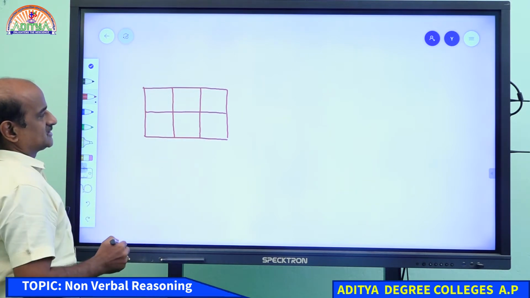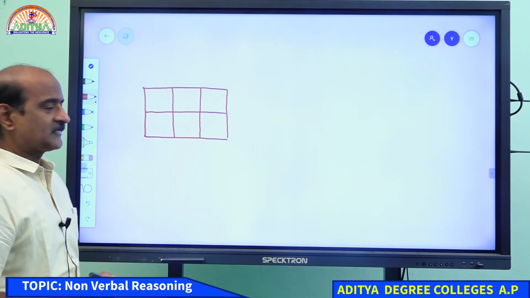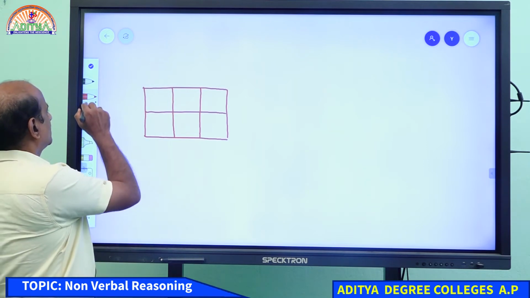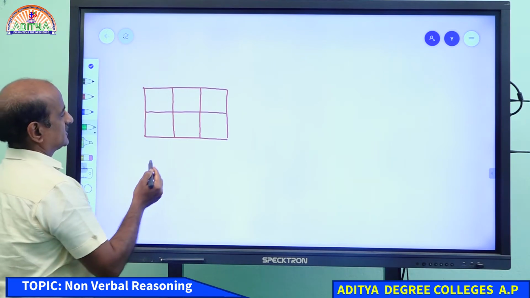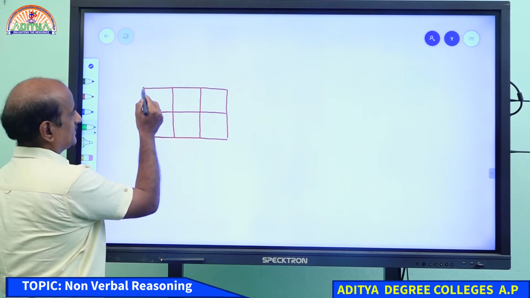For example, if this is the figure, then what is the process of calculating rectangles? I just want to show you how we calculate the rectangle.